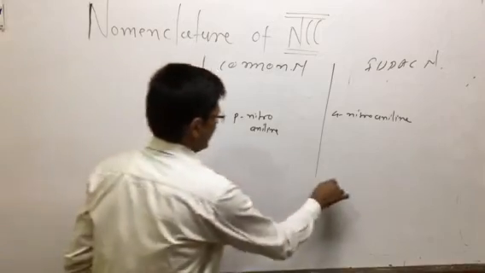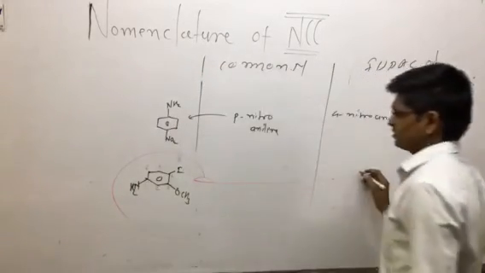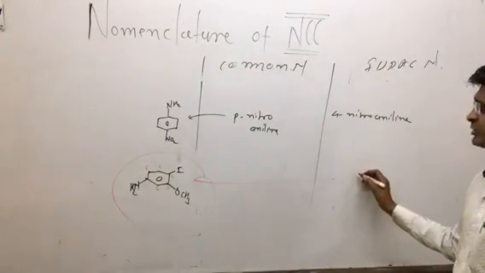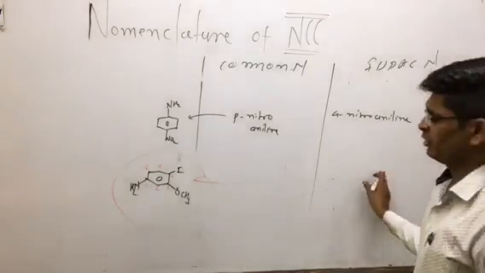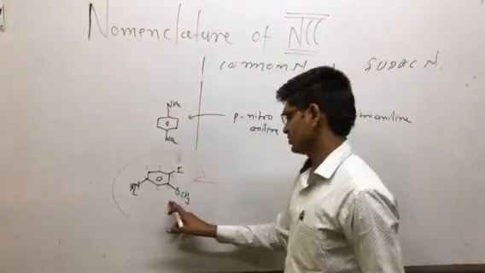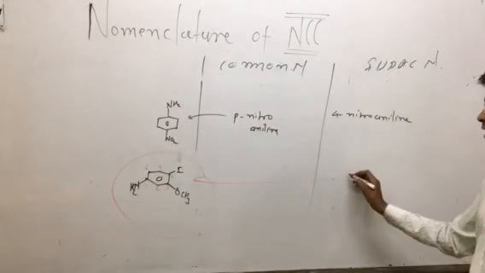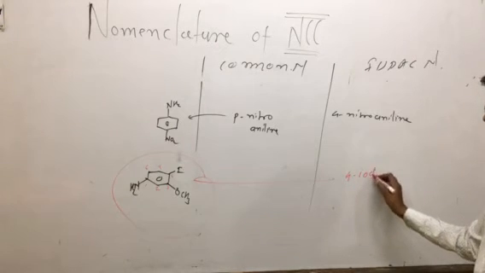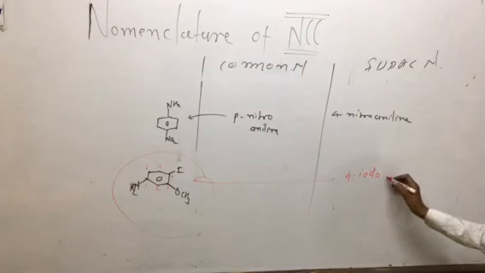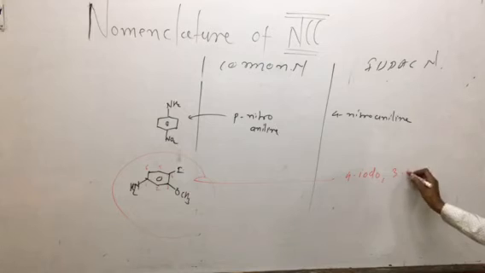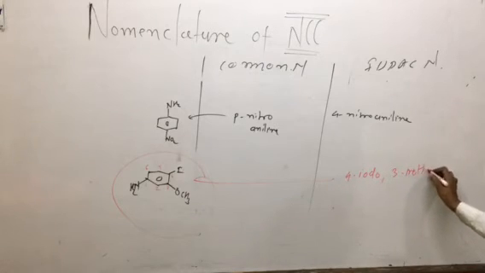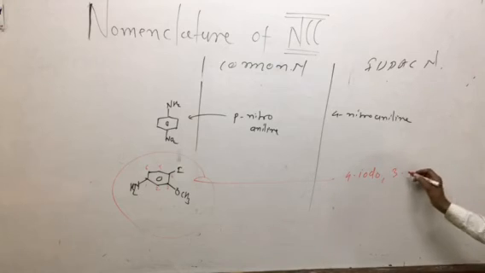So what is the IUPAC name of this compound? We have methoxy and iodo, and alphabetically iodo comes first, as in I before M. So that is 4-iodo, 3-methoxy. क्या बोलेंगे? 4-iodo, 3-methoxy.